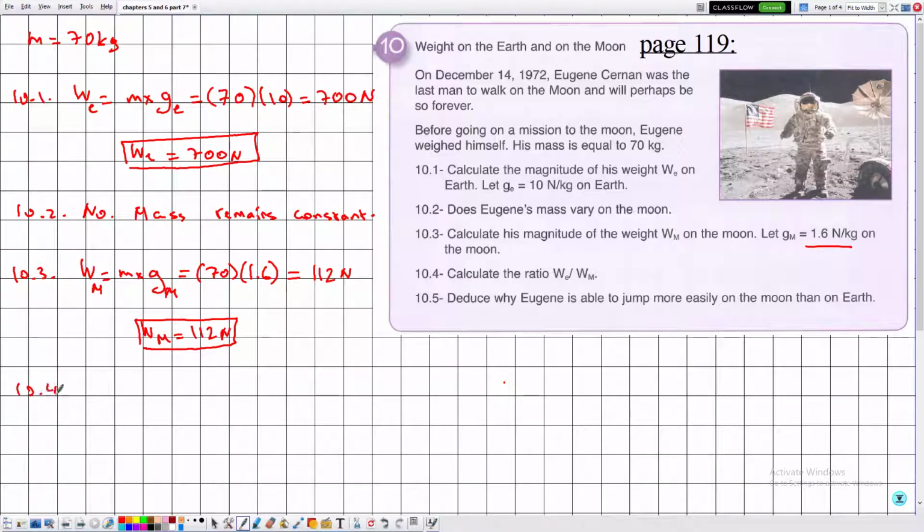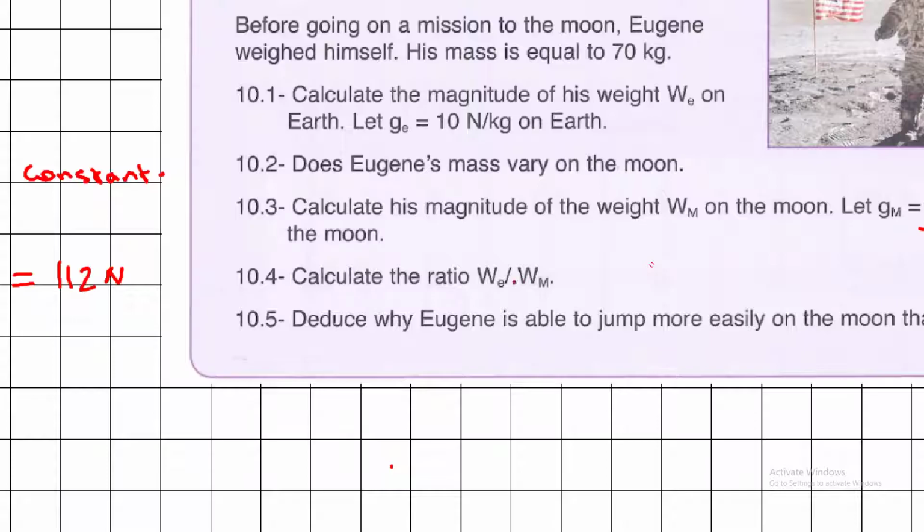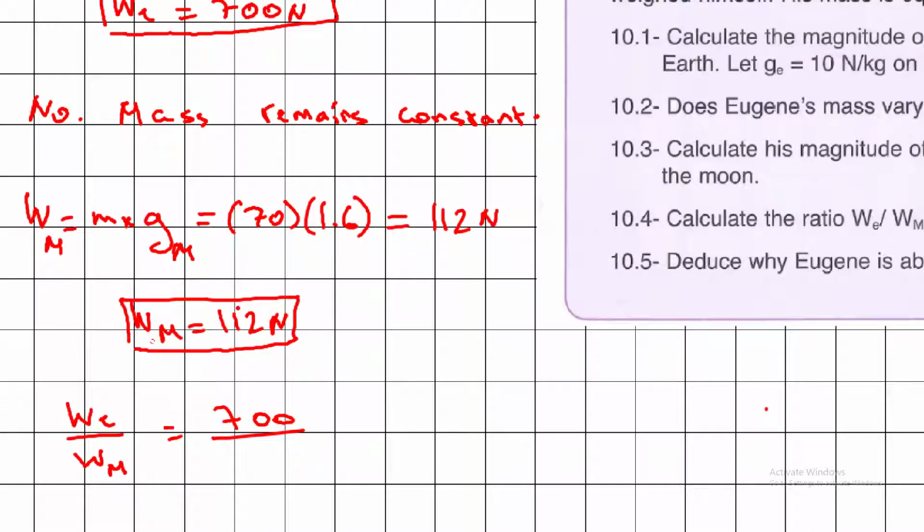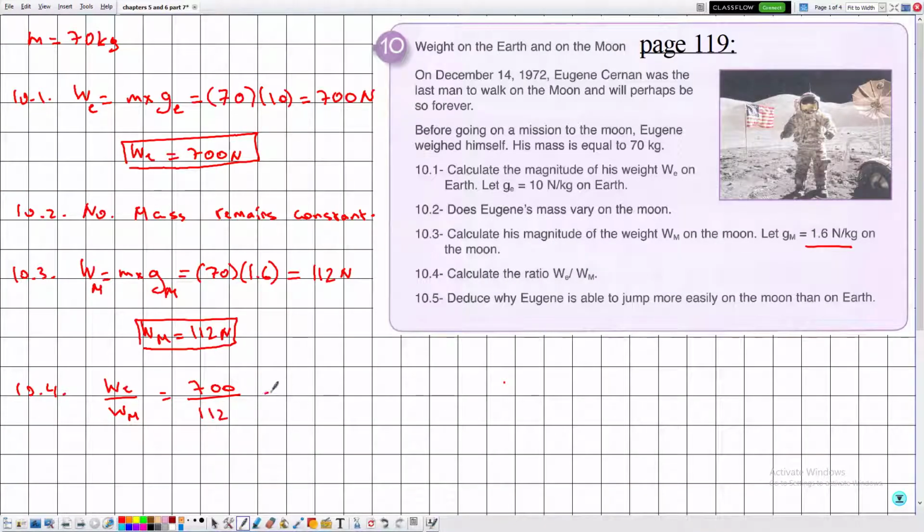Now in 10.4, they are telling us to calculate the ratio WE over Wm. So we need to calculate the following fraction, WE over Wm. So WE over Wm is equal to, the weight on Earth is 700 and the weight on the moon is 112. Now plugging this into the calculator, we get 6.25. So WE over Wm is equal to 6.25.